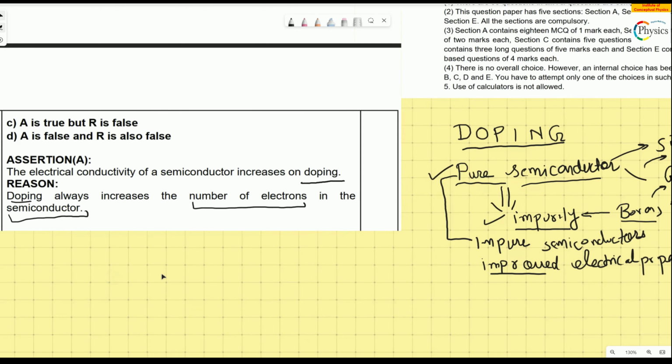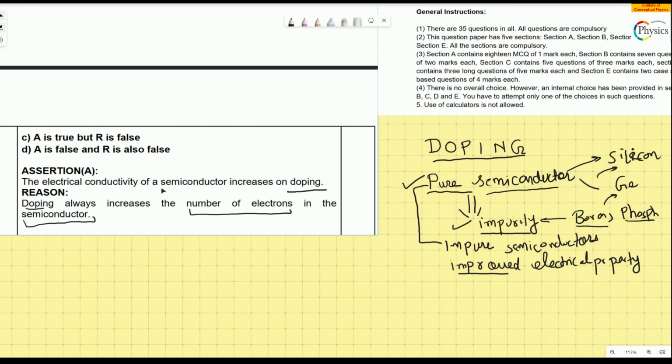So let's look into the question. The electrical conductivity of a semiconductor increases on doping. This is an absolutely true statement. Assertion means it's a statement, and I agree with this statement. Now it says doping always increases the number of electrons in the semiconductor. We have to find whether this reason is true. I told you we add boron and phosphorus.